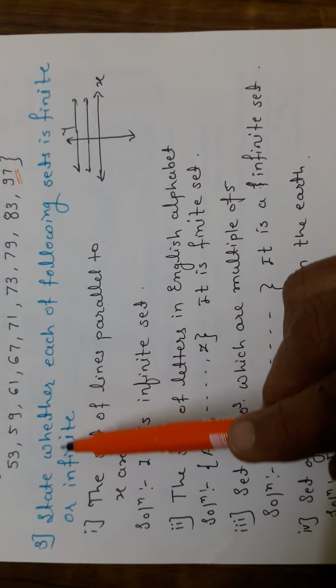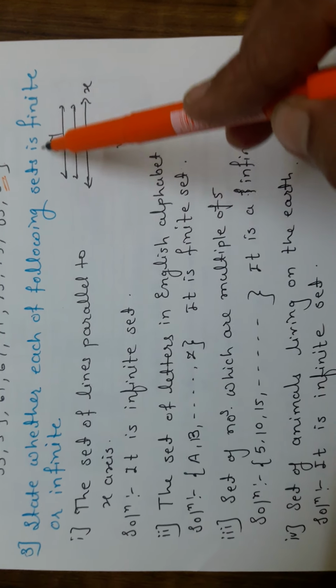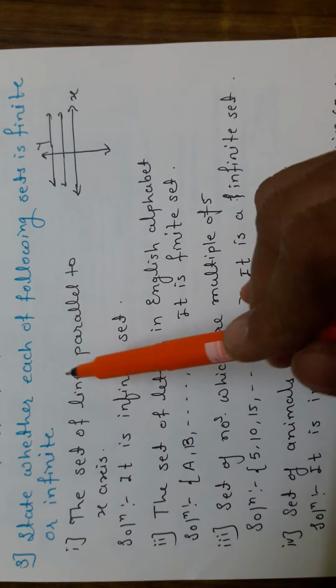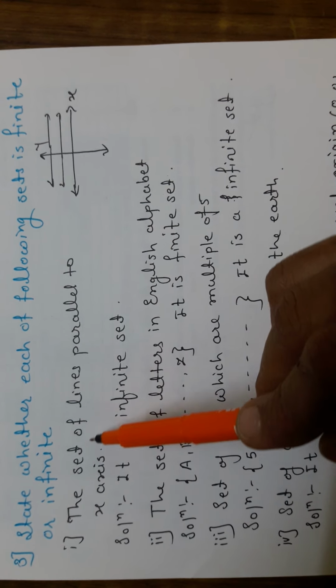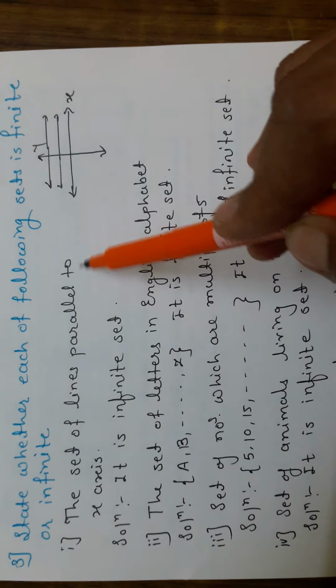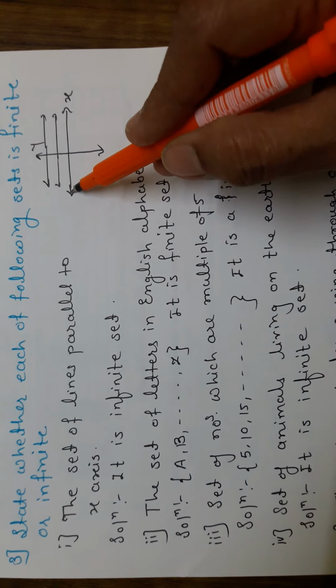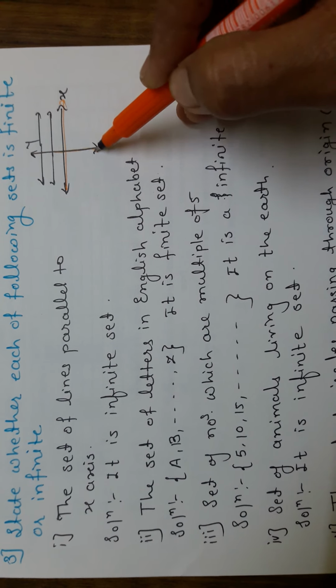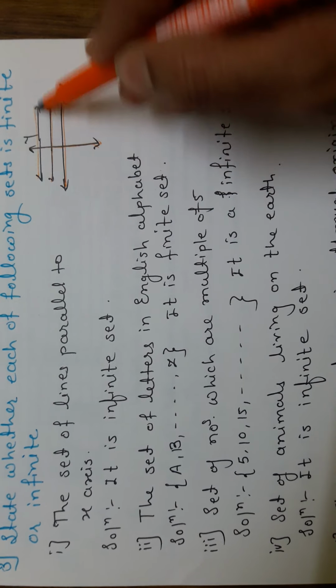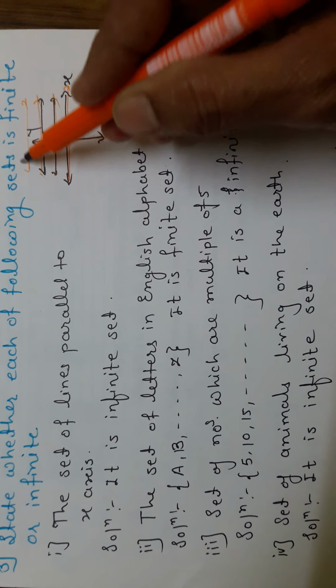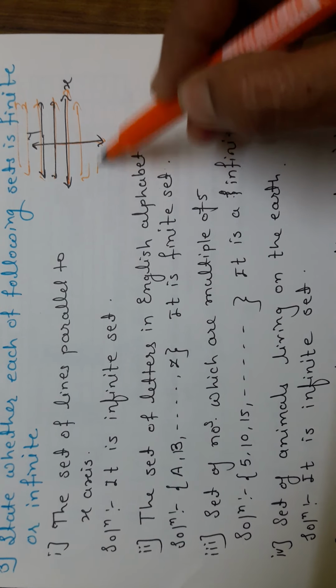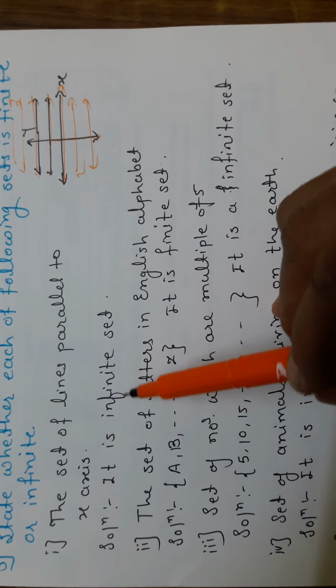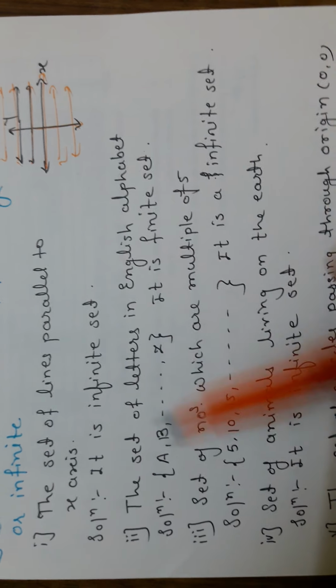Third problem, state whether each of the following sets is finite or infinite. First, the set of lines parallel to the x-axis. Now this is the x-axis, this is the y-axis, and we can draw many lines. We can't count the lines parallel to the x-axis, that's why it forms an infinite set.